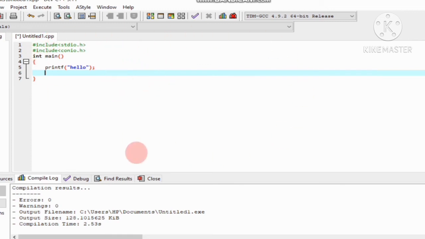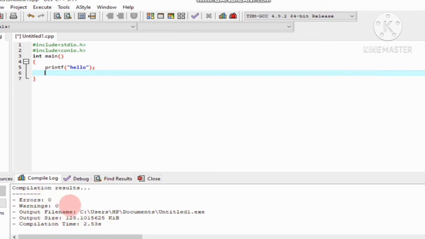In the lower portion, this is the error section. In this code no error is there: error 0, warning 0. If your program has any error, it will show you here: error 1, error 2, like this.